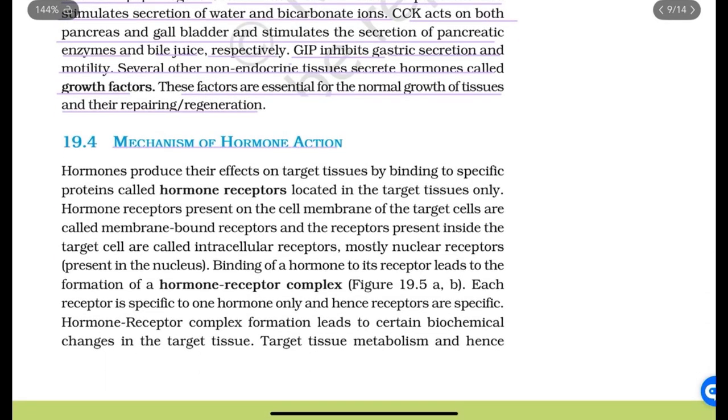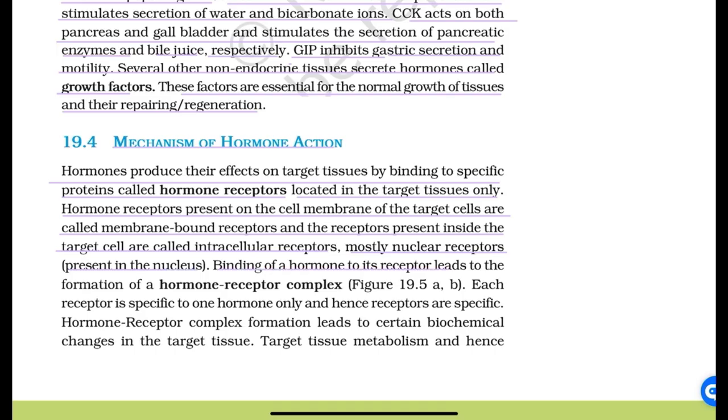Mechanism of hormone action. Hormones produce their effects on target tissues by binding to specific proteins called hormone receptors located in the target tissues only. Hormone receptors present on the cell membrane of the target cells are called membrane bound receptors, and the receptors present inside the target cell are called intracellular receptors, mostly nuclear receptors present in the nucleus.